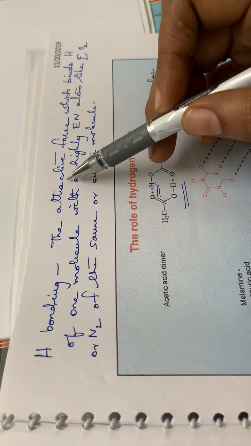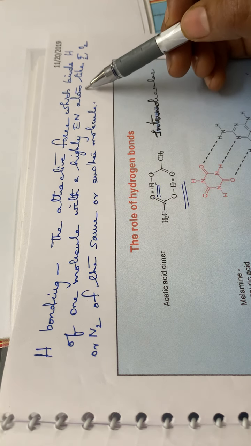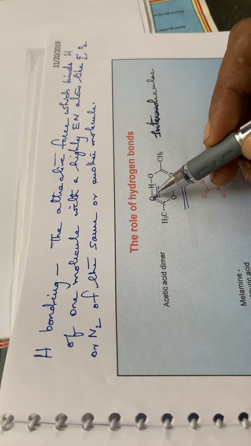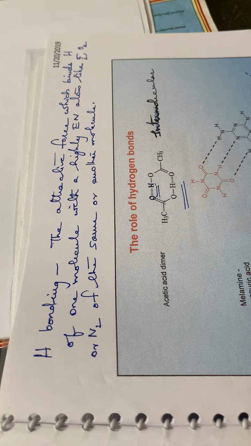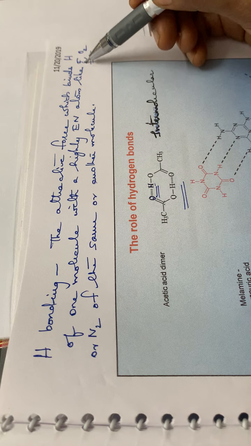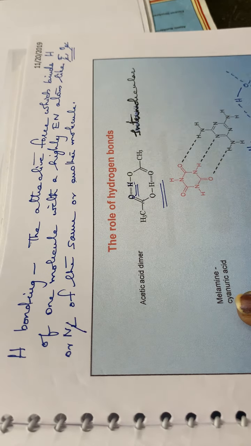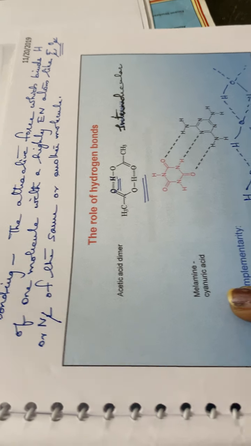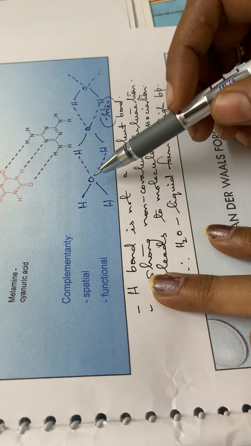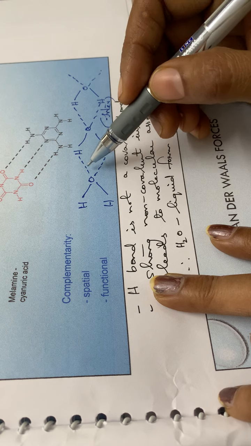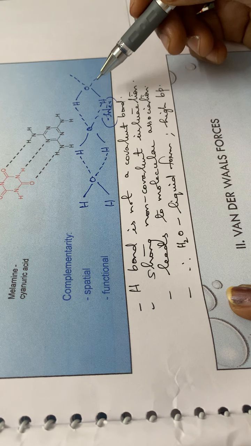Normally the definition of hydrogen bonding is the attractive force which binds the hydrogen of one molecule with a highly electronegative atom. Here this oxygen is a more electronegative atom bonding with the less electronegative hydrogen. Normally this electronegative atom will be fluorine, oxygen or nitrogen, F, O or N, of the same or another molecule. That is the definition of hydrogen bonding. One more example is the water molecule, H-O-H, which interacts with the next water molecule through an O-H interaction. This is the case of hydrogen bonding.